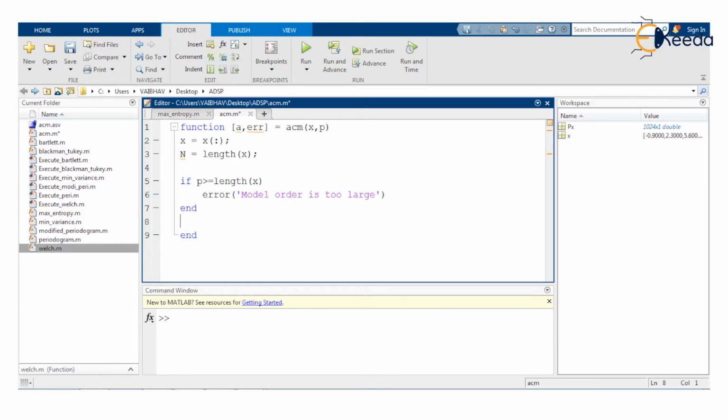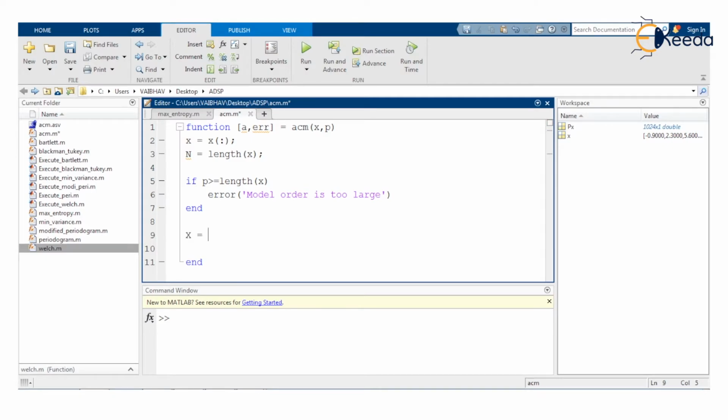Now afterwards we require the convolution matrix with the help of x, the discrete time random process, and small p as discussed before. For that purpose we expect the output in the form of the convolution matrix denoted by capital X, which can be obtained by defining the function, as in the previous cases we have done, convm here, where the input is accepted x comma, here the order p plus 1 can be the input, then a semicolon to end this particular MATLAB syntax.